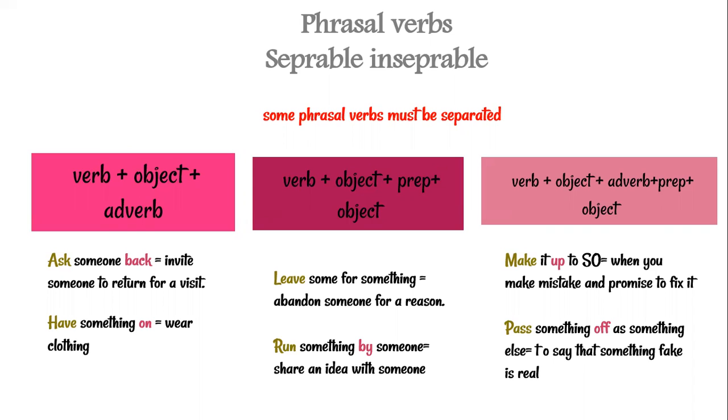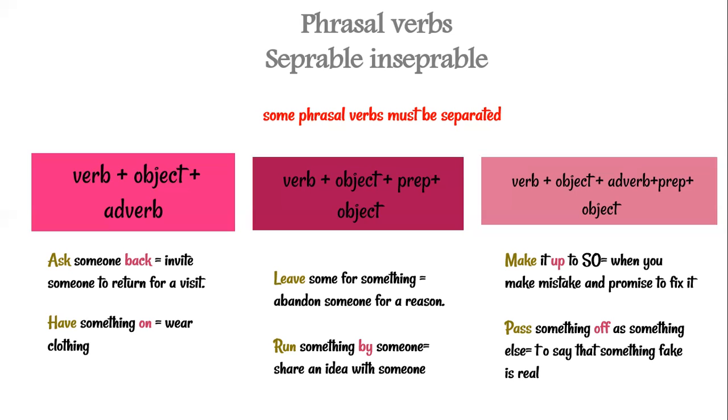We have the second pattern, which is a verb plus object plus preposition plus object. So leave, for example, leave someone for something, which means abandon someone for a reason. So here you mention someone before the preposition for, and after it you need to mention the thing. And we have also the example of run something by someone, which means share an idea with someone. So the same pattern is used here.